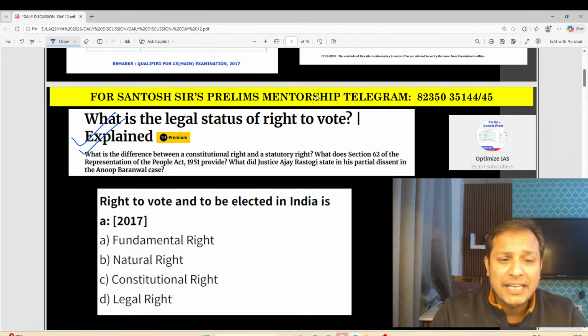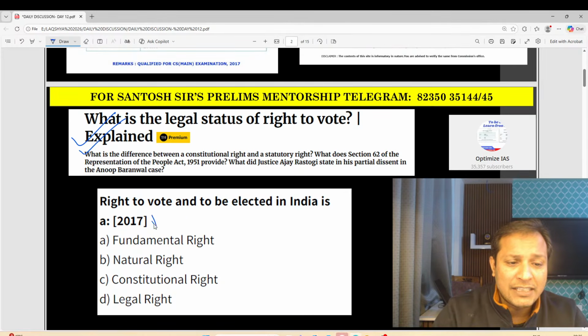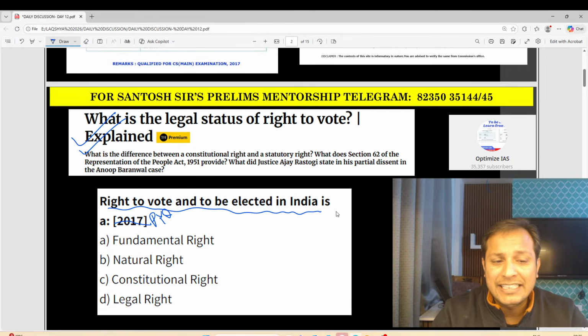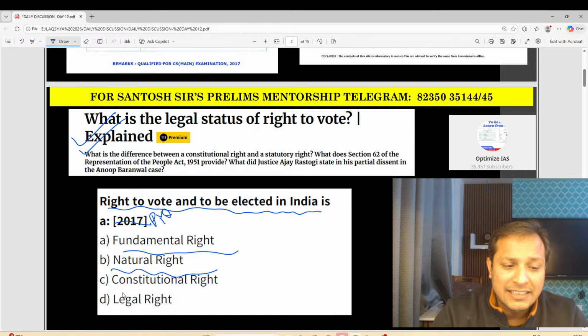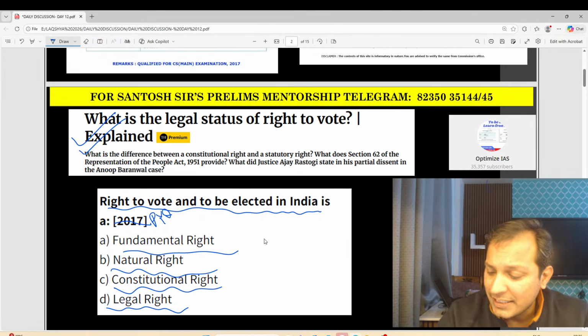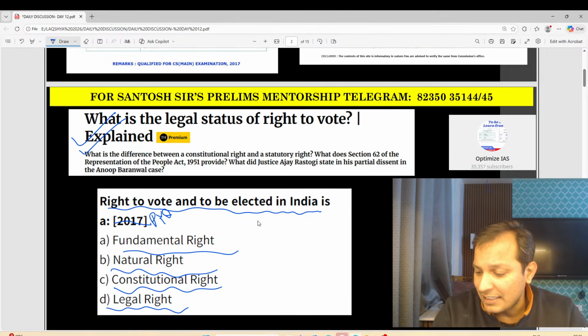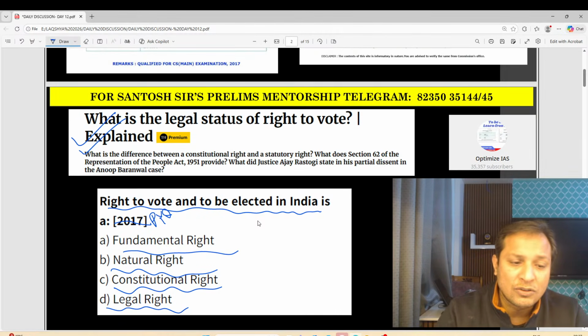So my question is, this is a PYQ, guys. Right to vote or to be elected in India is what? Is it a fundamental right? Is it a natural right? Is it a constitutional right? Or is it a legal right? Guys, can anybody tell me the answer? What is right to vote?